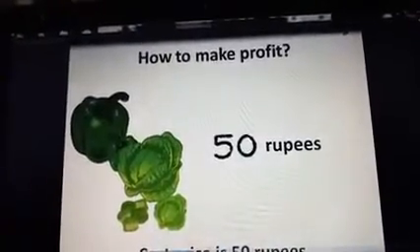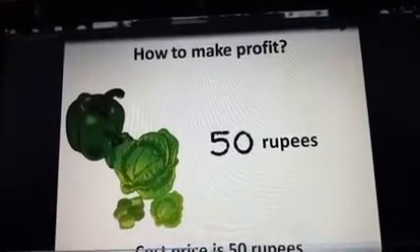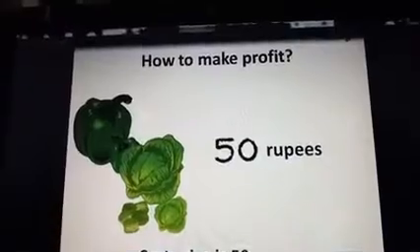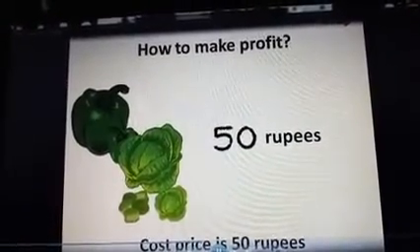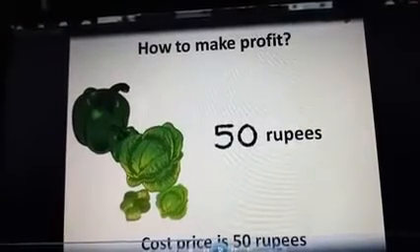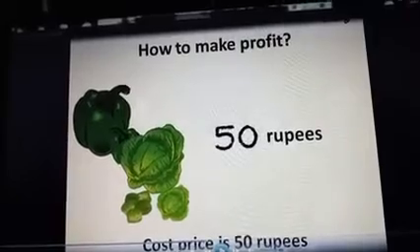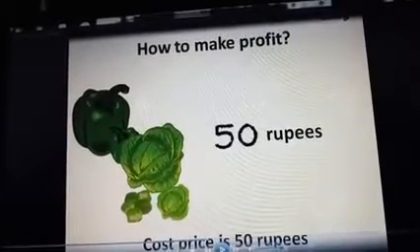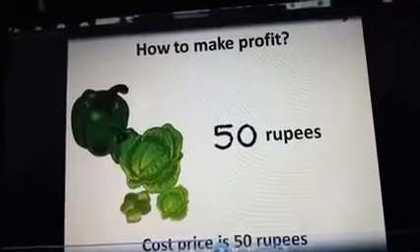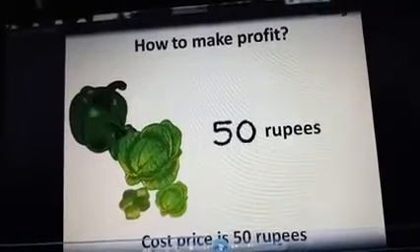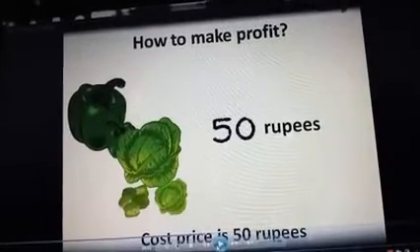Let us see how Rahim makes profit. Rahim buys some vegetables and it costs him some amount. We call that price the cost price. Listen, children, Rahim has purchased some vegetables and bread, and that amount we call the cost price.